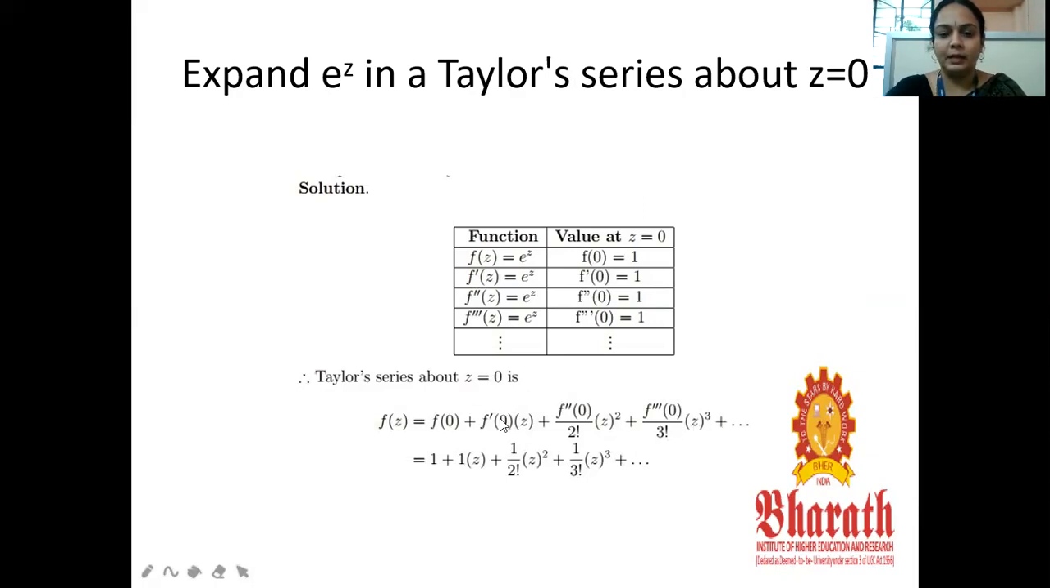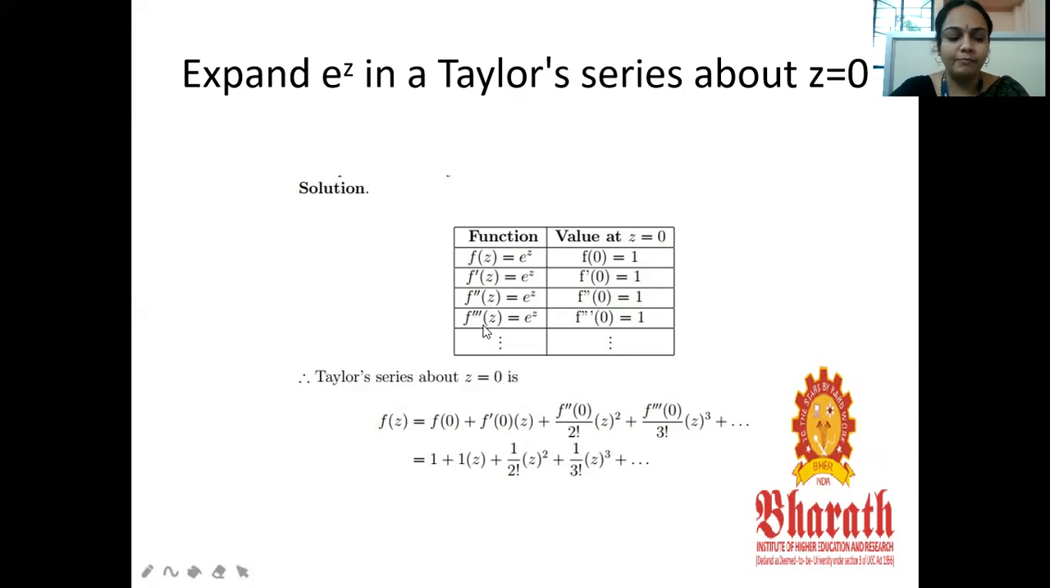So we need the derivatives. The given function is e power z. Since it is about z equal to 0, in the place of z we substitute 0, and we get f of 0 equal to 1. Next, take the derivative of f of z. The derivative of e power z is e power z. Substituting 0 in the place of z, we get 1. Similarly, the second derivative is also e power z, so f double dash of 0 equal to 1.